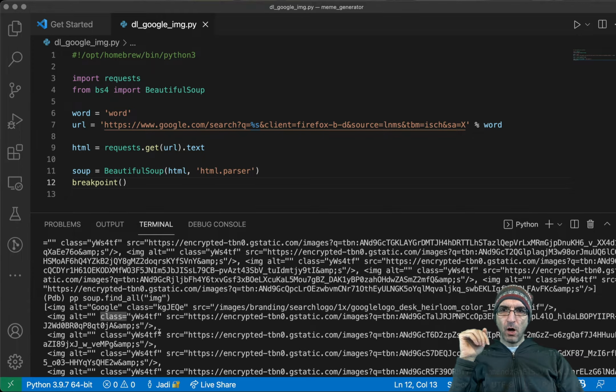So if I go here and say chmod 755 dl, now it's executable. I can say search for the word rabbit. Module os has no attribute. It's sys, not os. Sys, sorry.